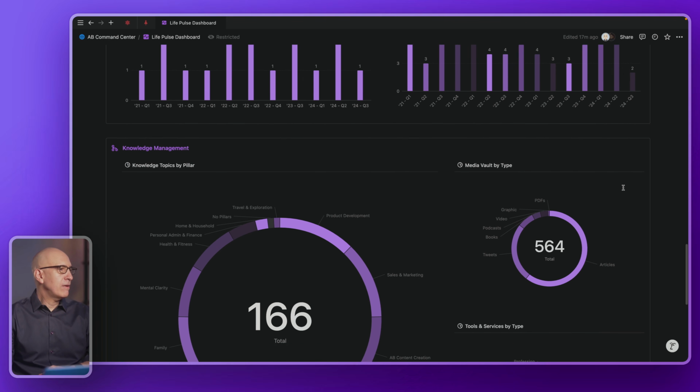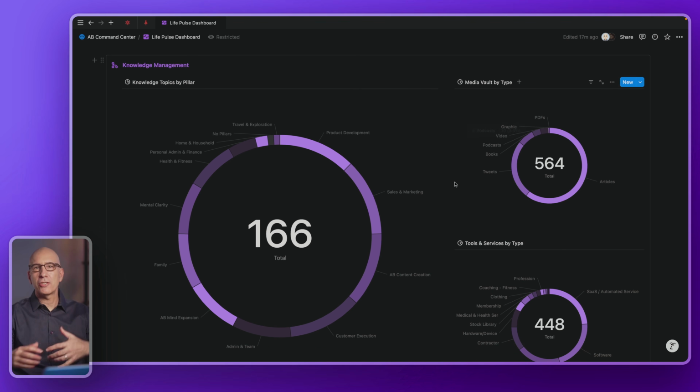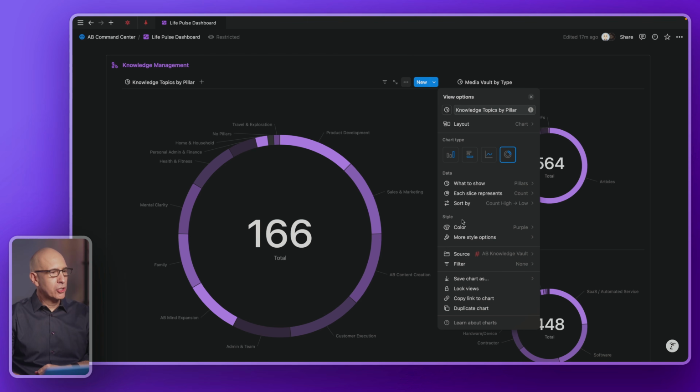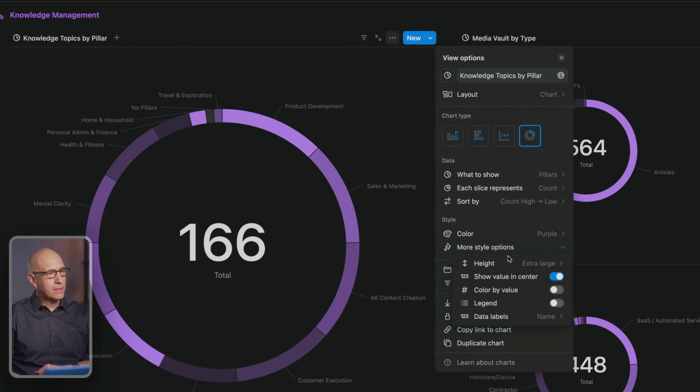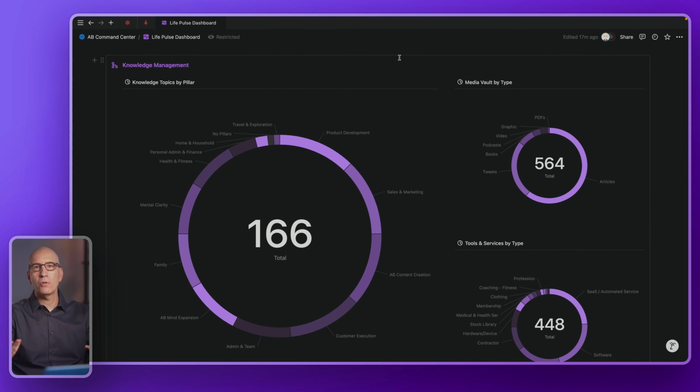And then down here, the last block is knowledge management. This one's laid out a little differently just to show you the variety. You can play with sizing. One of the options in Notion charts under more style options is small, medium, large, extra large. So you can play with relative sizing, perhaps to emphasize importance or to give a visual variety.